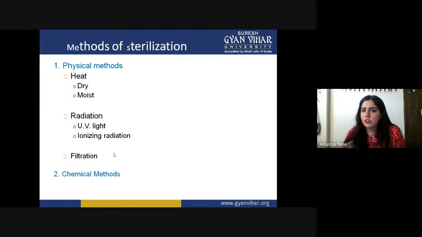Some filters can filter out bacteria but cannot filter viruses. So filtration has to be unique to the microbial community which we are going to filter. Lastly, we have the chemical methods, in which we use solvents and chemicals determined to remove the microbial community.